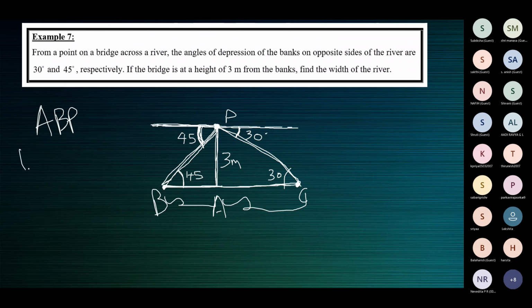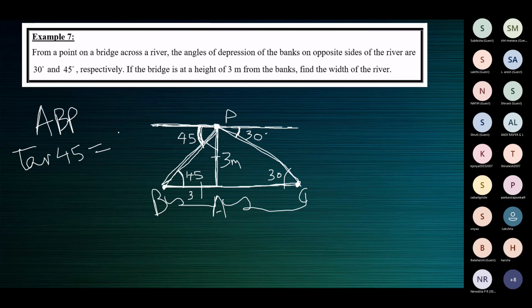So tan 45, which is equal to 1, is opposite by adjacent, equal to 3 by x. Or you can even use this property. This one also is 45, so these two sides are equal. So you get 3 only here also. It's a right isosceles triangle.